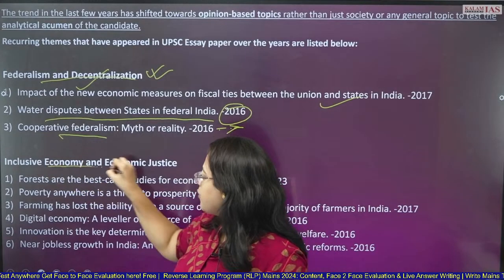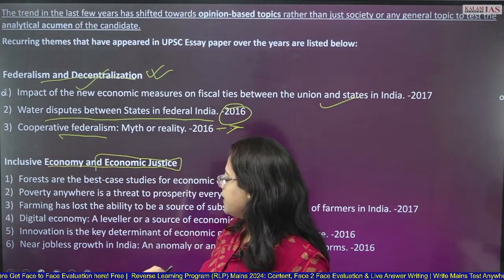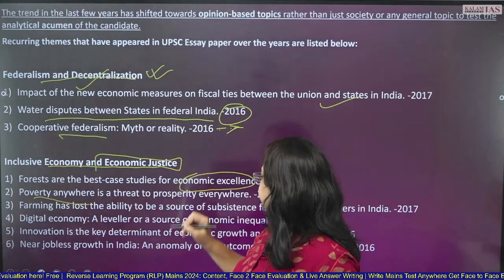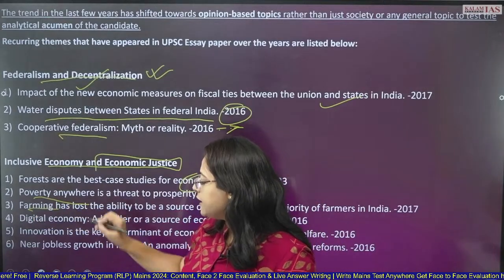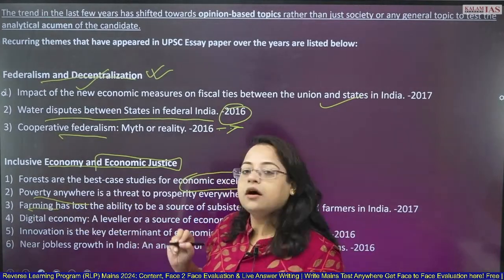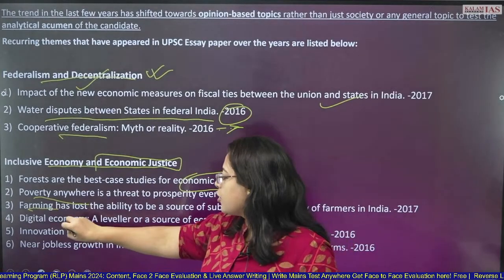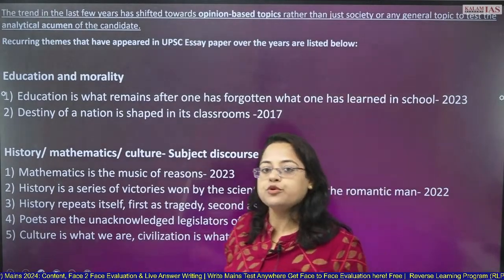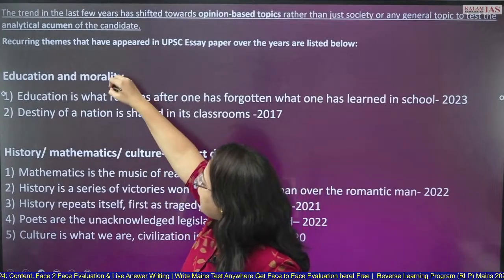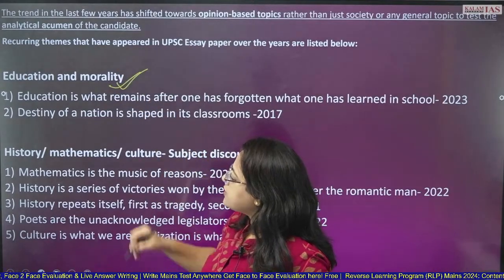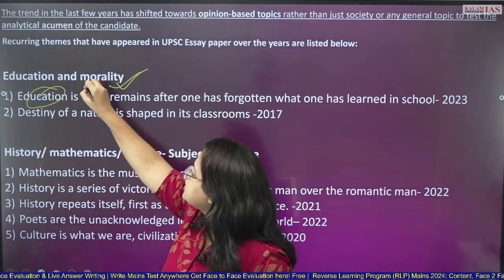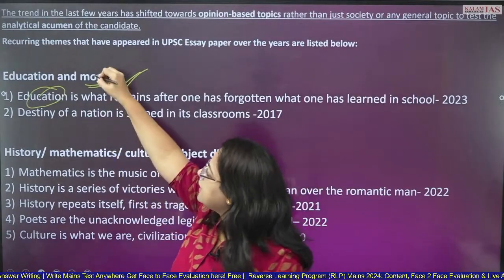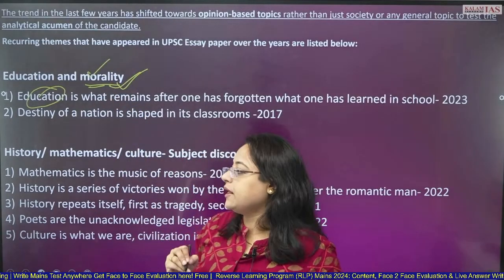Okay? Inclusive economy and economic justice. Same. I told you poverty has been coming. Then economic excellence, which we discussed. Farming has been coming, a very important theme which you should be preparing on. Okay, digital economy. So if you prepare these 10-11 themes, then your preparation is almost done in essay. Okay, education and morality, a very important theme. See how education is always asked. It is based on morality. It is always asked on this moral angle. So there is a theme in education you should always be preparing on.